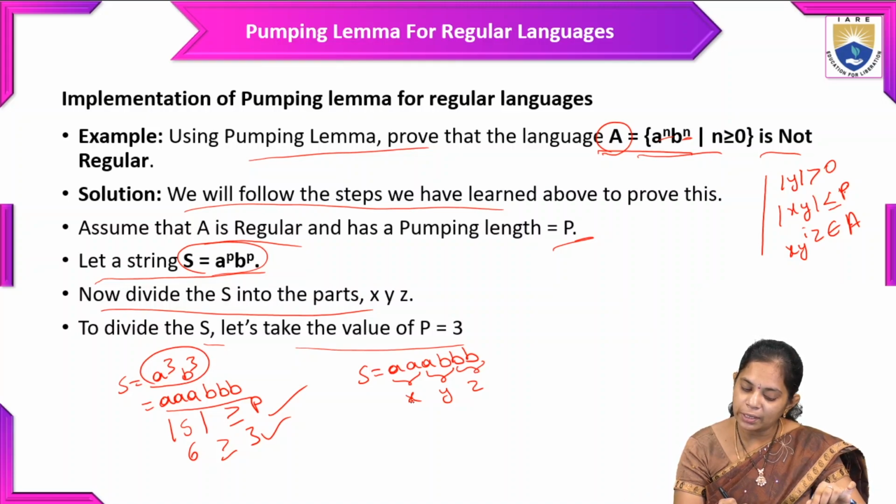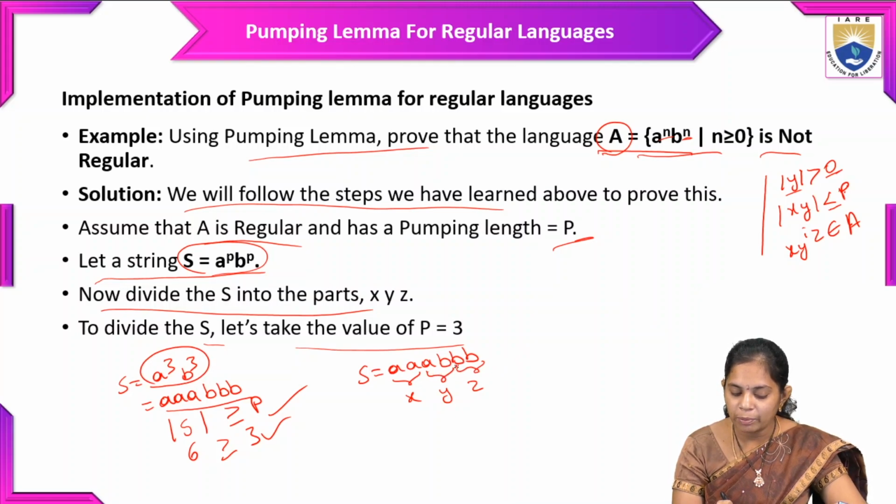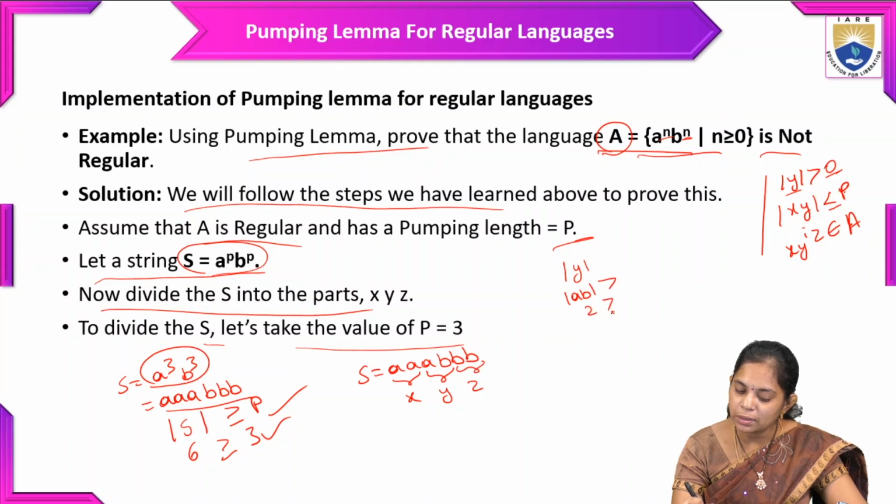While dividing into x and y values, the y value must be greater than 0. We will take a single a or b, so the a b combination we are taking. So y is equal to a b, and the length of a b is 2, and 2 is greater than 0. So this condition is satisfied.